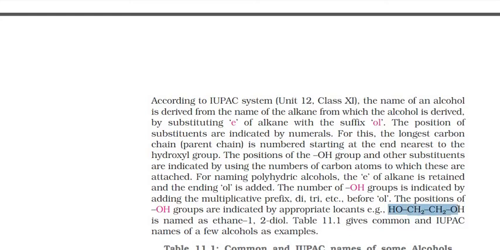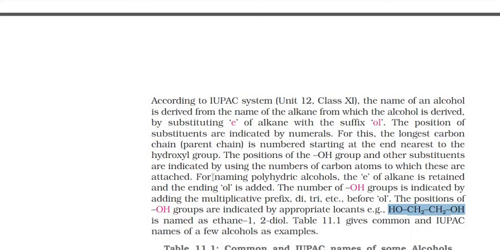Let's say you have this compound, where the longest chain is of 2 carbons. So this 1 and 2 becomes ethane, and from either side you can give the number, 1, 2 or 1, 2. So it becomes ethane-1,2, and because 2 groups are there, we'll put diol.